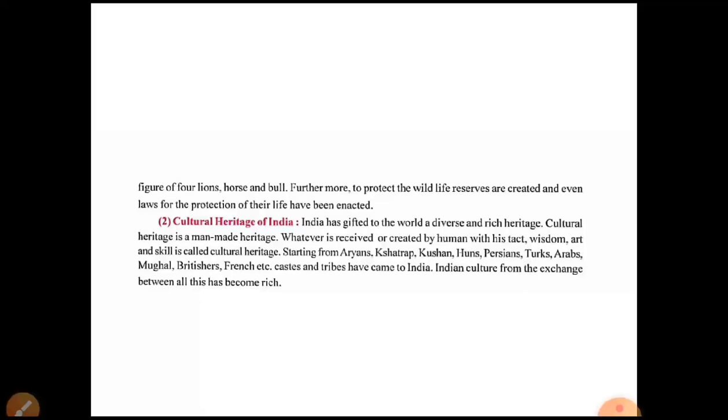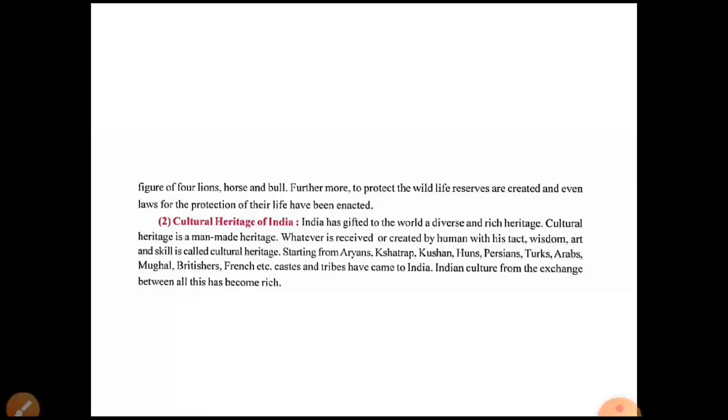The government declares some forest areas as reserved or protected forest, in which people cannot enter and hunt the animals. So the wildlife is safe within these reserved areas, which is the protection given by the government to wildlife.